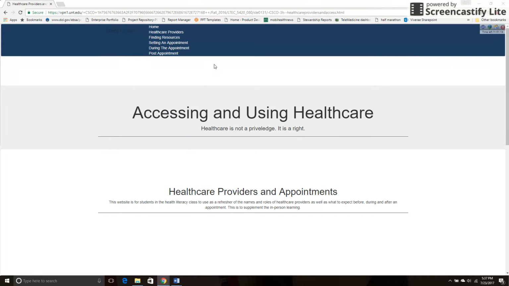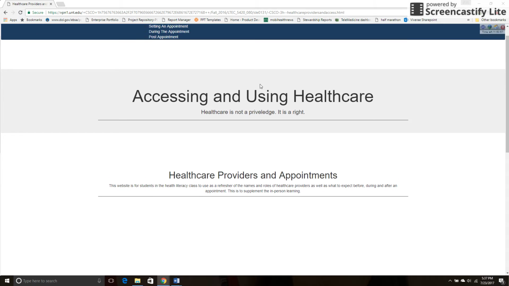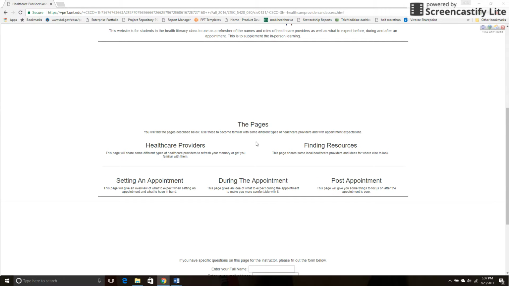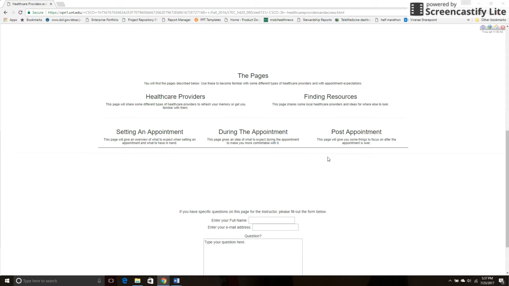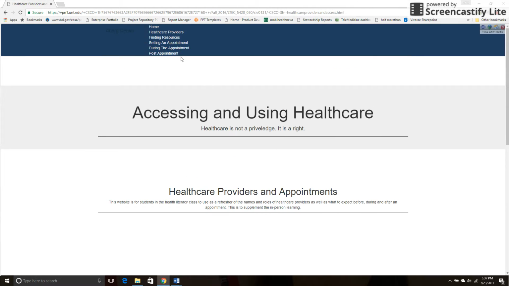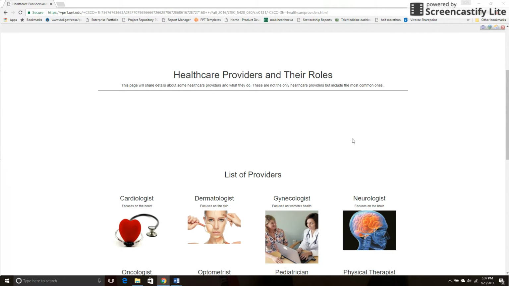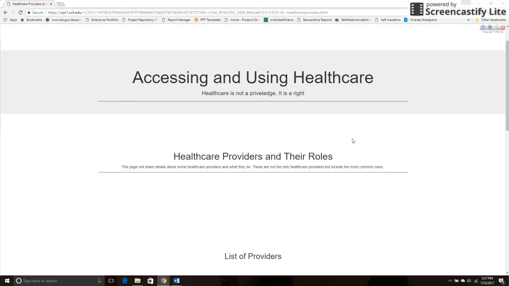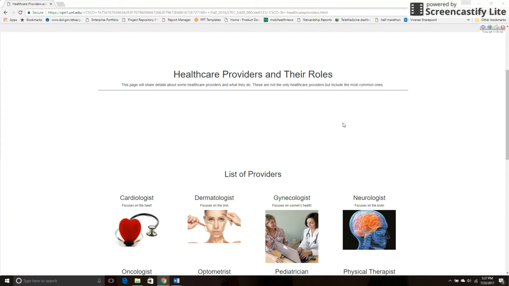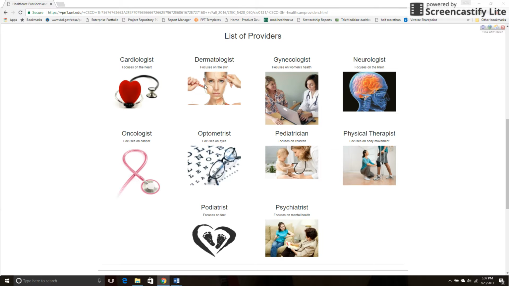And this is similar to the other page that I showed you, in that it is also for the Aberg Center, which you can see here. And for a course that I created for them again. So this one is about accessing and using healthcare. And then you can see the layout of the different appointments, and then another form down here. Again, similar format from page to page. You'll see that this information up here, and then here's just a list of providers.